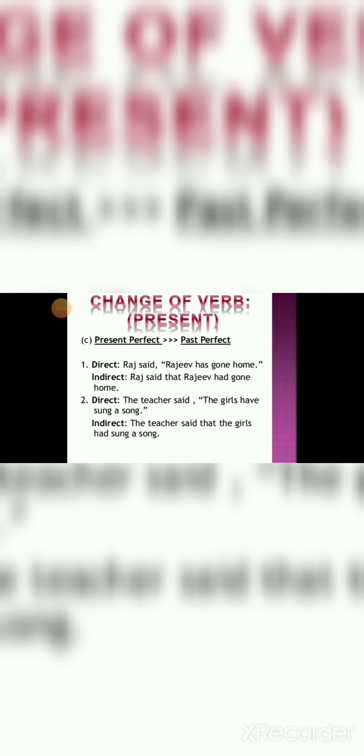Change of verb: present perfect to past perfect. So simple. Raj said, "Rajiv has gone home." Now, Raj said that Rajiv had gone home. Direct speech: The teacher said, "The girls have sung a song." Indirectly, the teacher said the girls had sung a song. Present perfect continuous will be converted to past perfect continuous. Look at the example for better understanding. Direct speech: She said, "The boys have been playing." Indirectly, she said that the boys had been playing.